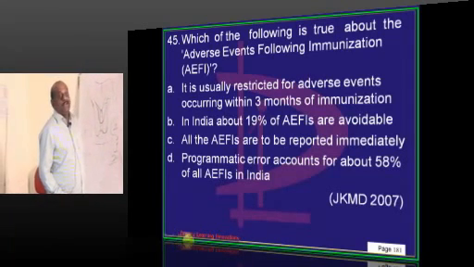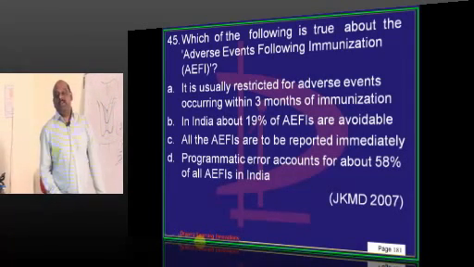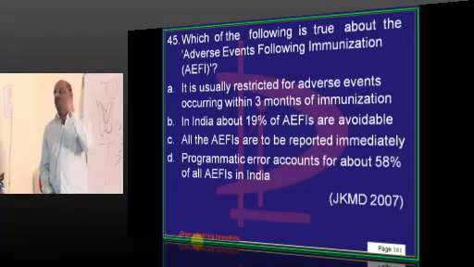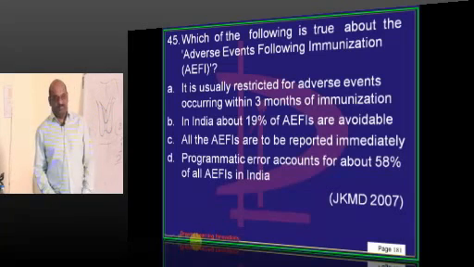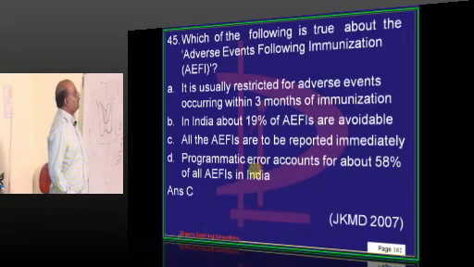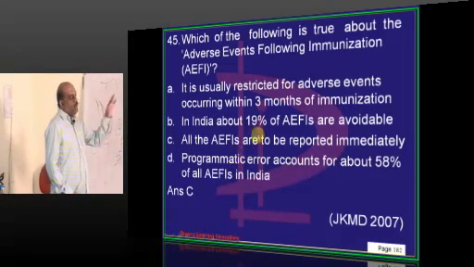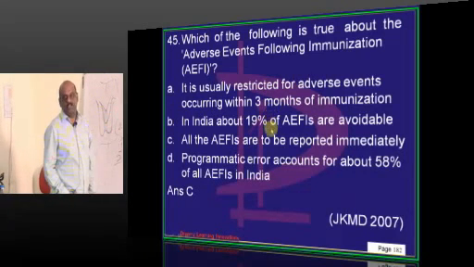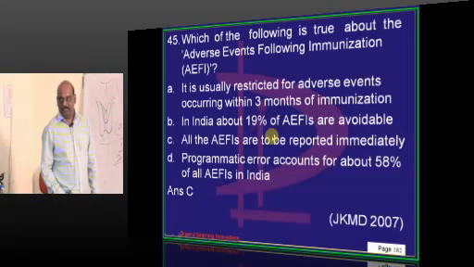Right? So WHO clearly said what kind of adverse event should be reported. All need not be reported. Right? So usually you will restrict for the adverse events occurring within 3 months of immunization, most of the times.